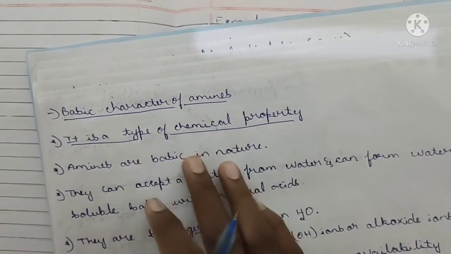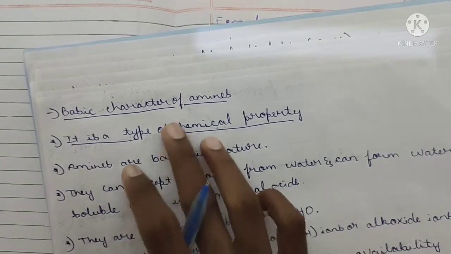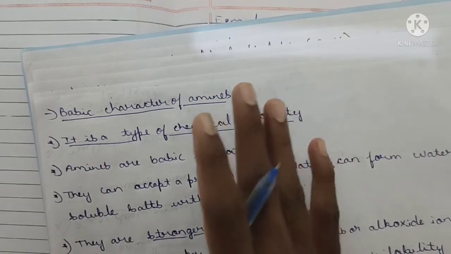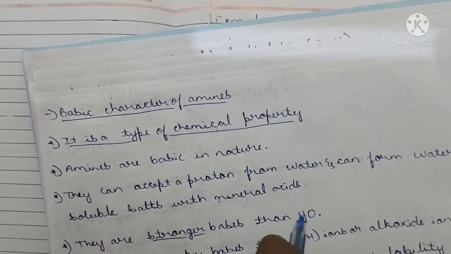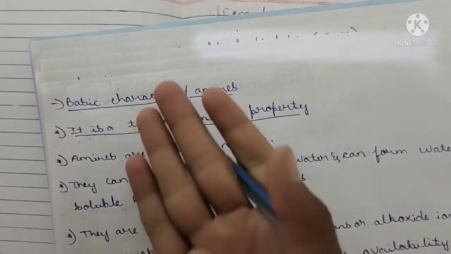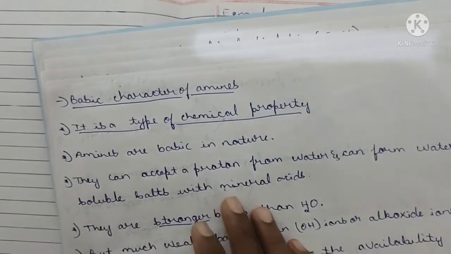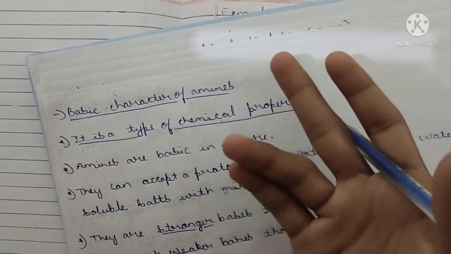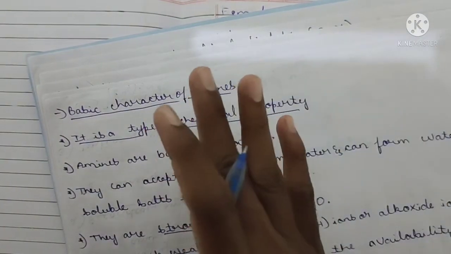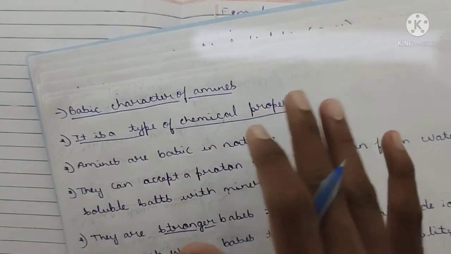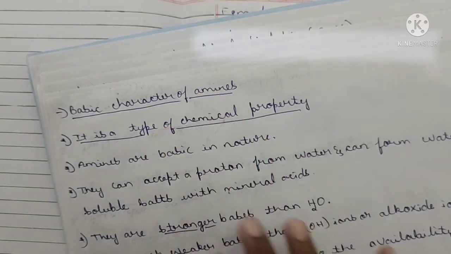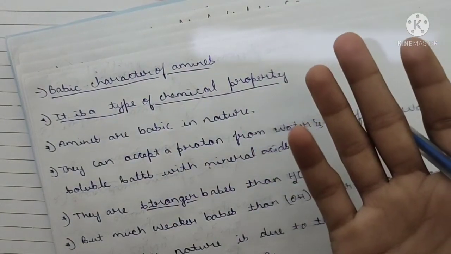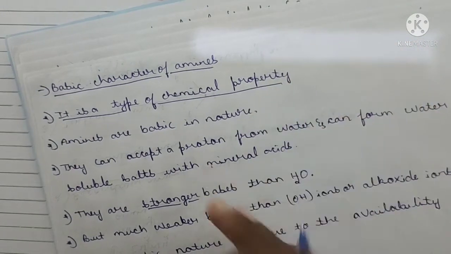Got it? Let's discuss. See, basic character of amines means, as you know, that basicity means these are the compounds which will receive the proton, and increase their basic character. As usual, amines are basic in nature. It is a type of chemical property. Mainly the basicity of the amines is a chemical nature of these amines. And amines are basic in nature. Yes, absolutely basic in nature. Why are they basic? Let's discuss.